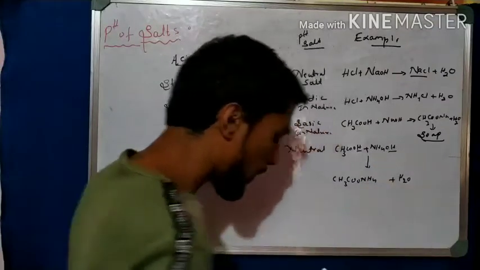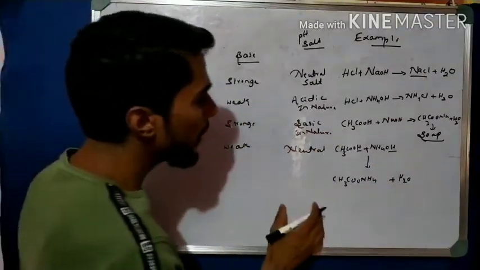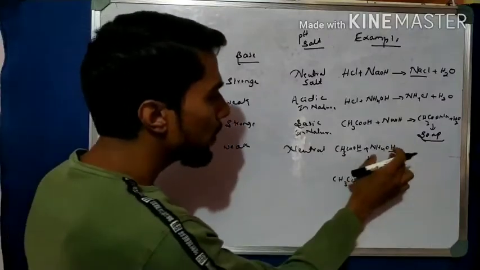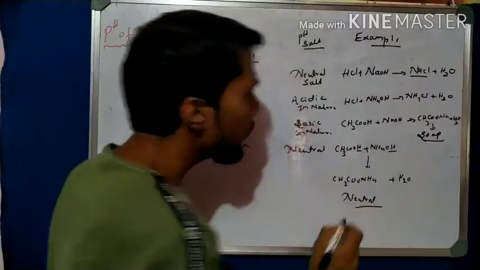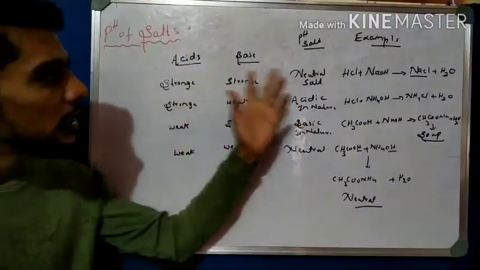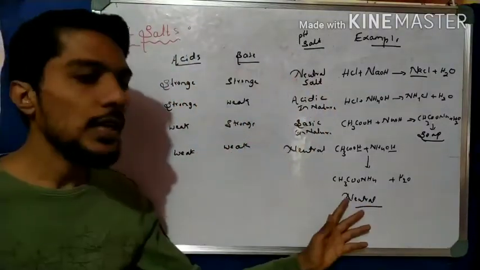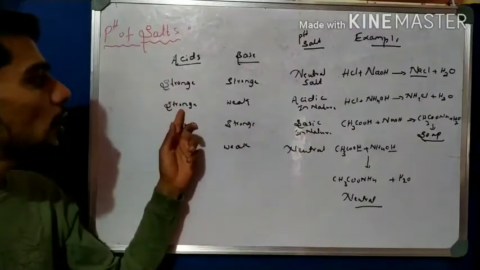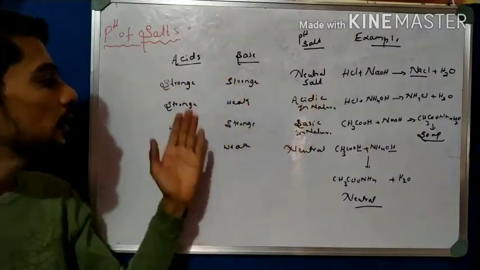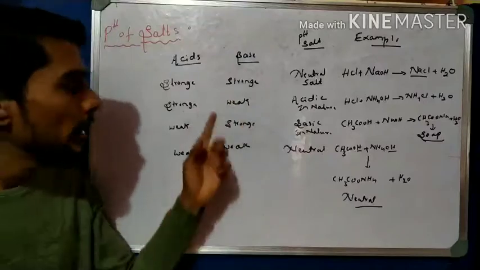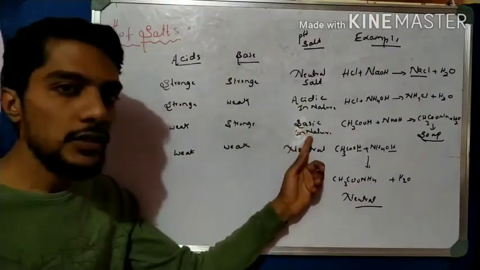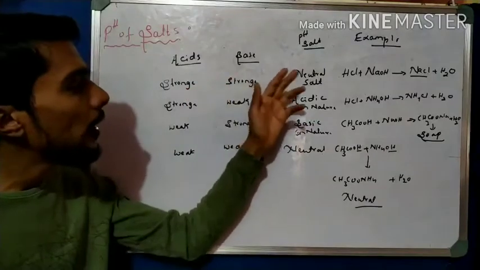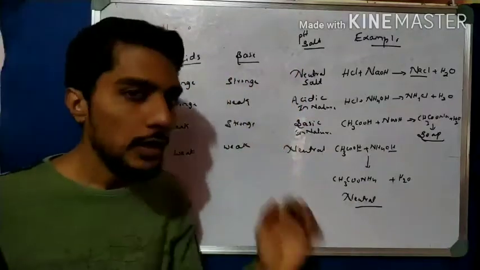NH4. Okay, NH4. So tell me, if this is also weak and this is also weak, what was the result? The result is neutral. If both are strong, the result is neutral. If both are weak, the result is neutral. If one is strong, then the strong one decides the medium. If the acid is strong, it means acidic nature; if the base is strong, it means basic in nature. If both are strong, it means neutral; if both are weak, it is neutral also.